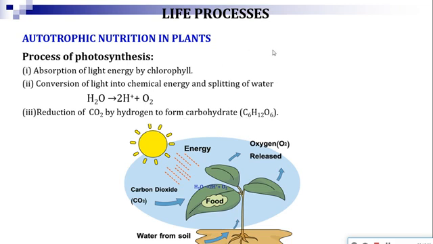So photosynthesis is a complicated process which takes place in 3 different steps: absorption of light, then breaking down of water, and reduction of carbon dioxide, reaction of carbon dioxide with water. The ultimate product is glucose. So try to memorize the mechanism. These are the steps. If it is clear to you, you can describe the whole process of photosynthesis.